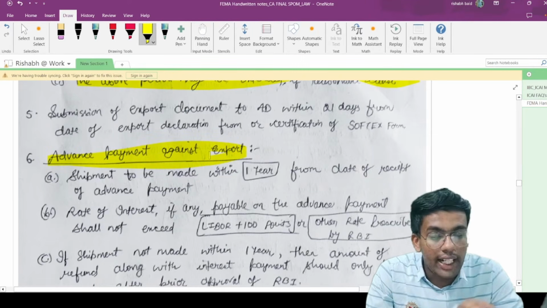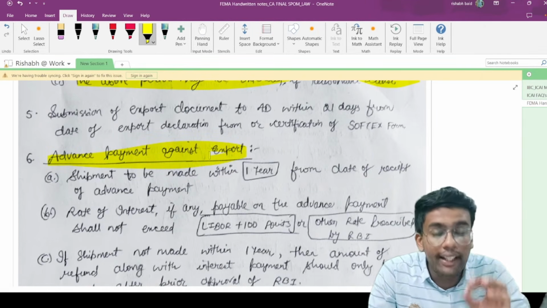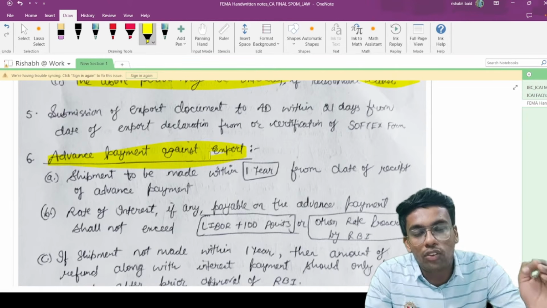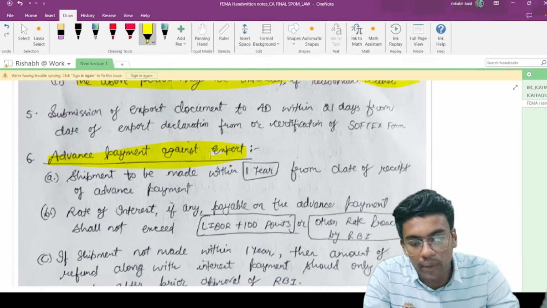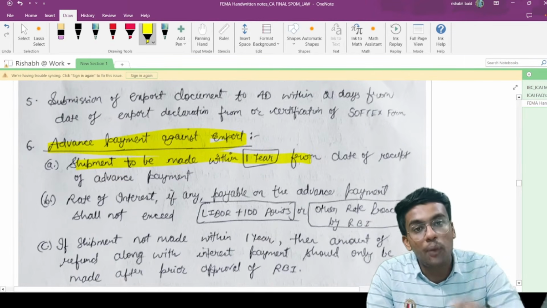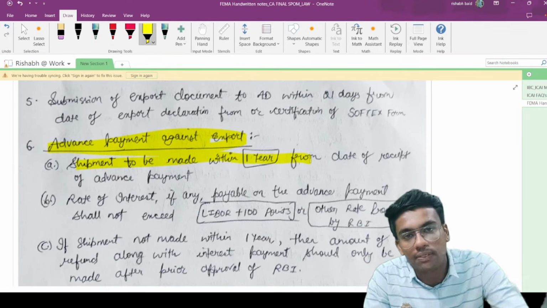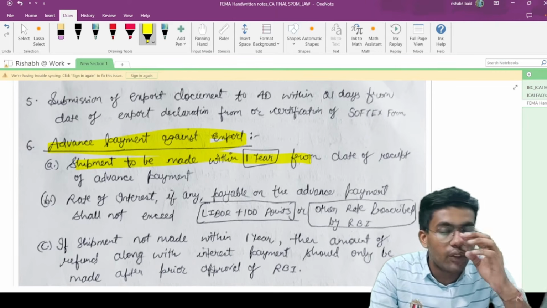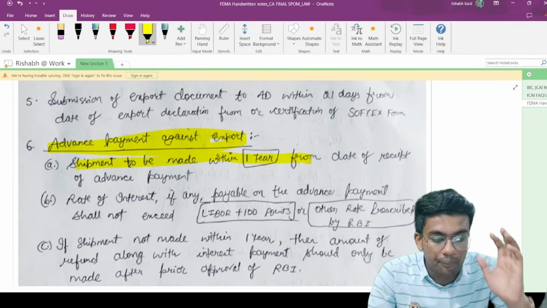You have received advance payment for the export to be made. Then, in such a case, what is the maximum period up to which you have to make the export? Shipment is to be made within 1 year from the date of receipt of advance payment. Whenever you receive the advance payment, from that date within 1 year, you have to mandatorily ship the shipment.